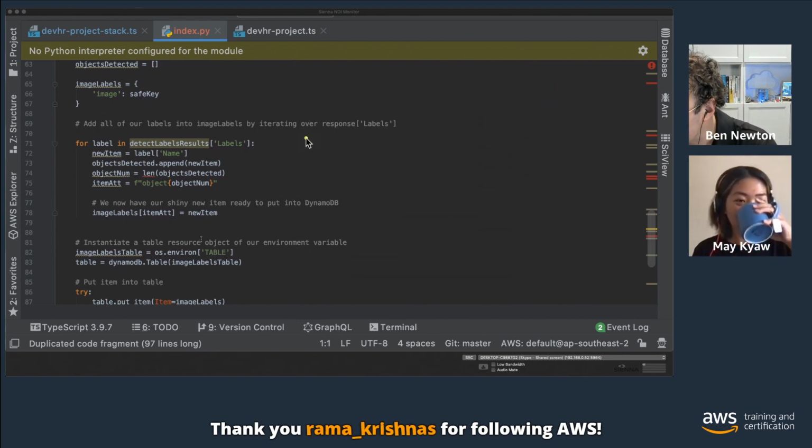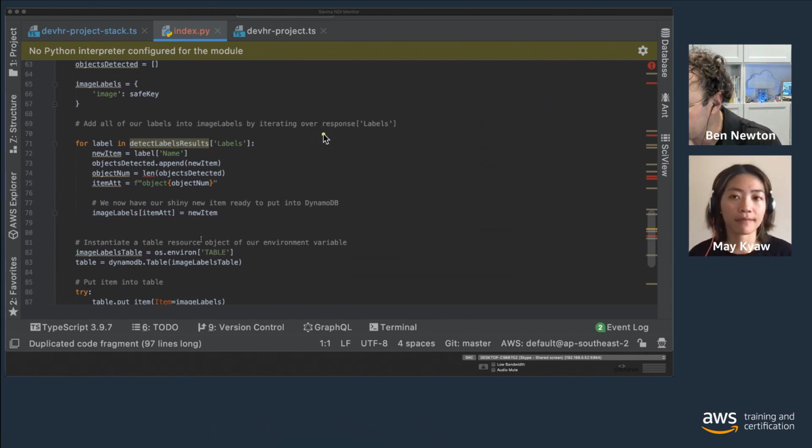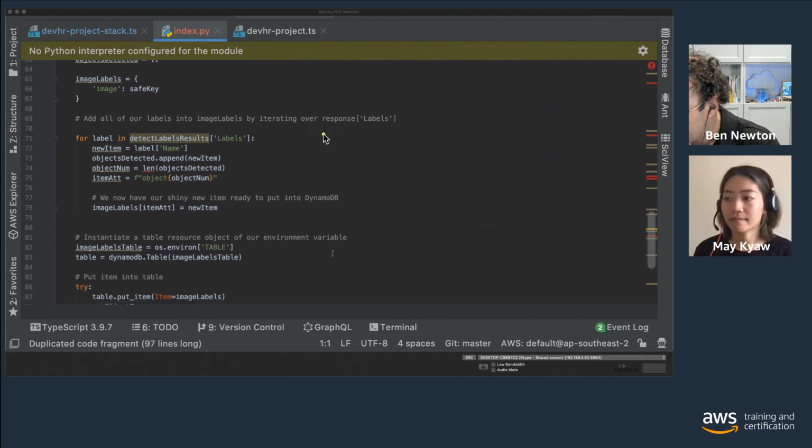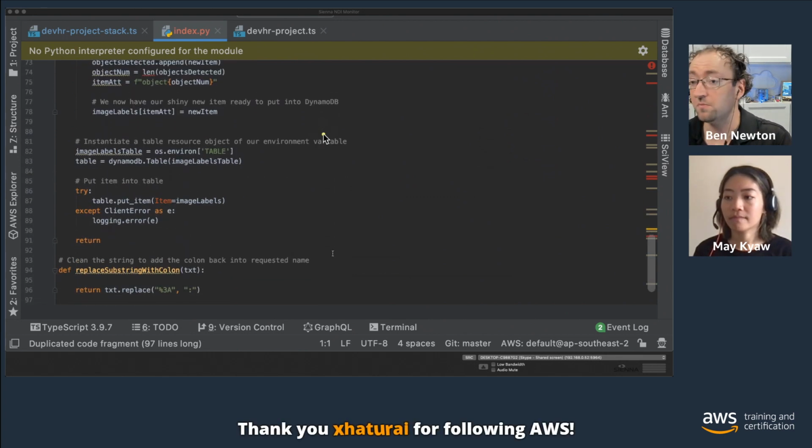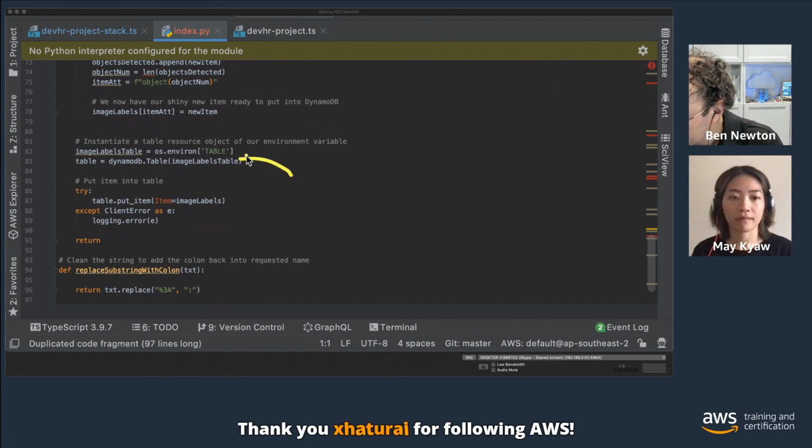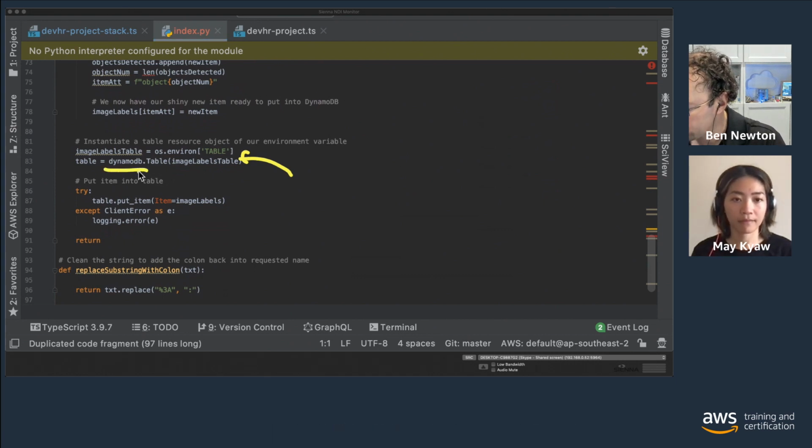So then what we're doing is building out our array of objects, so that we can iterate through those labels and use that to create an object so that we can upload that object into our Amazon DynamoDB table. You can see here we're using again our DynamoDB client that we instantiated earlier. We're calling the table.